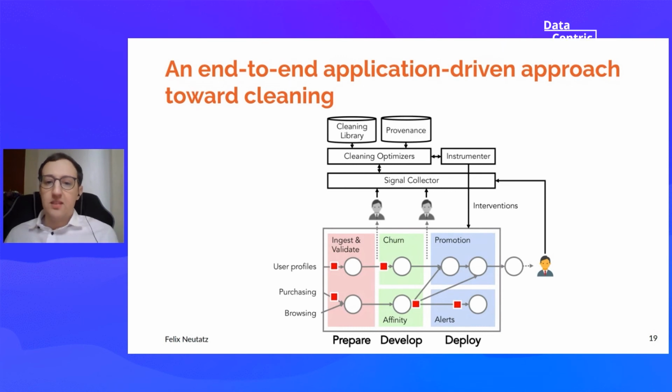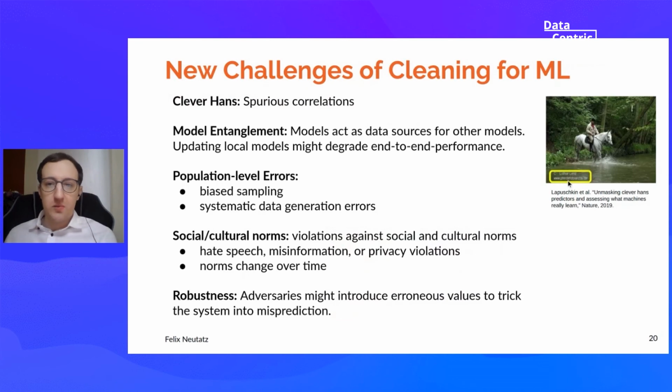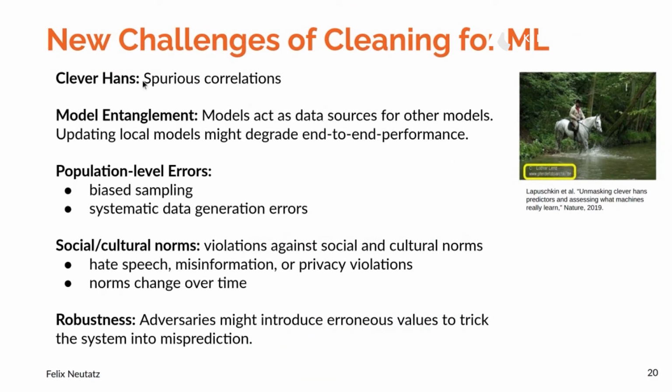But there are even some challenges that go beyond this vision. And these I want to talk about here real quick. So there is the Clever Hans phenomenon, also known as spurious correlations. So what does it exactly mean? On the right side here, we see a picture that contains a horse. And a neural network might correctly identify this picture as containing a horse, but maybe only because we have a text here that says that this picture is coming from a website that has horse pictures.